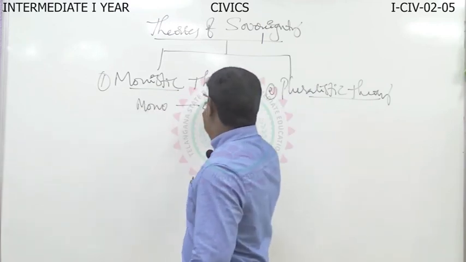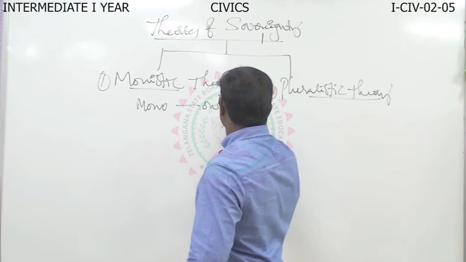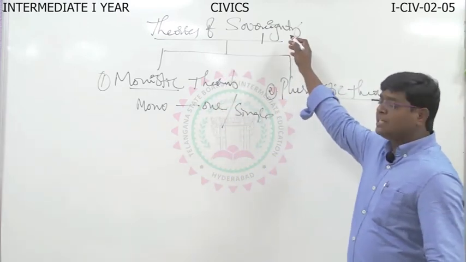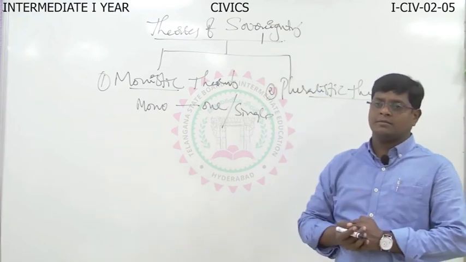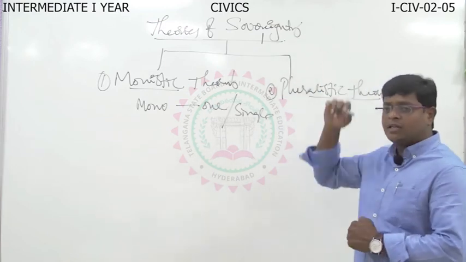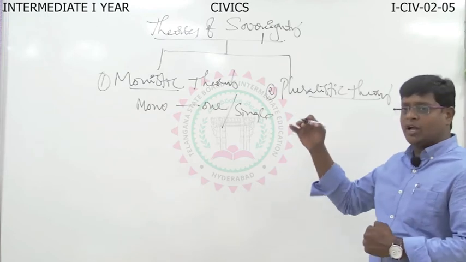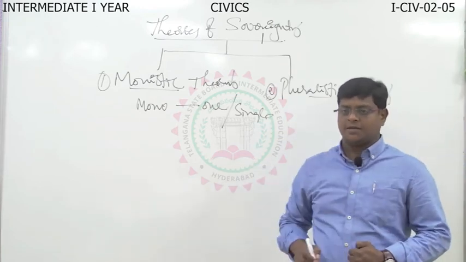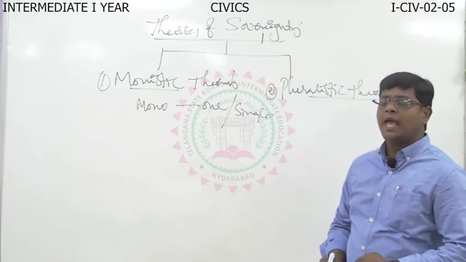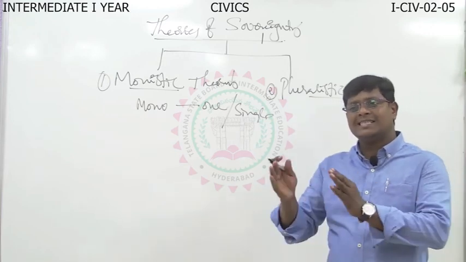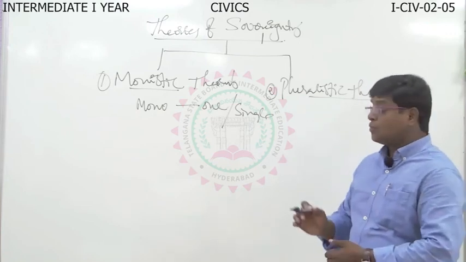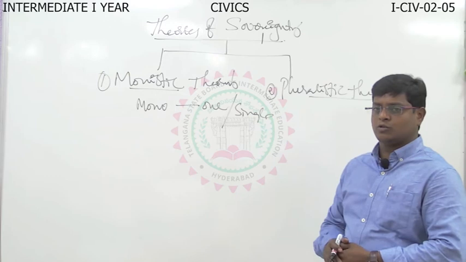Monistic theory. Mono means one, that means single. You know very well, sovereignty means supreme power, and this is the final power. This power is enjoyed by the state, or the citizens and subjects, unrestrained by law also.